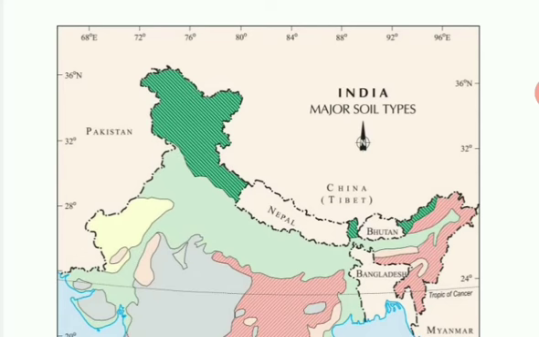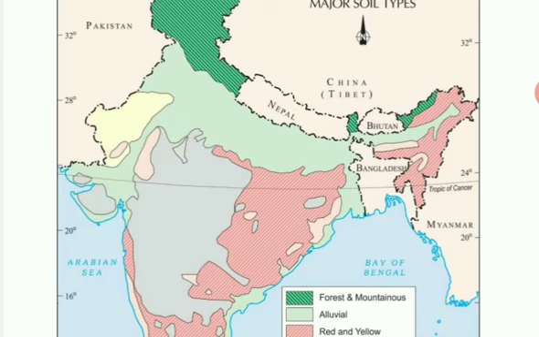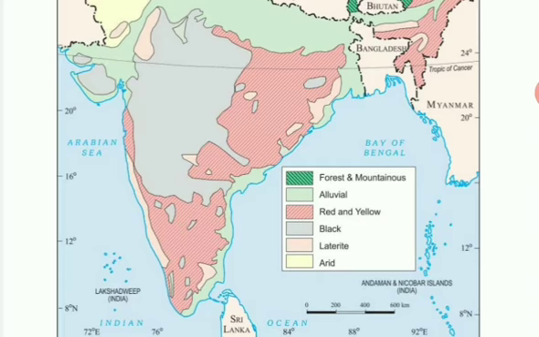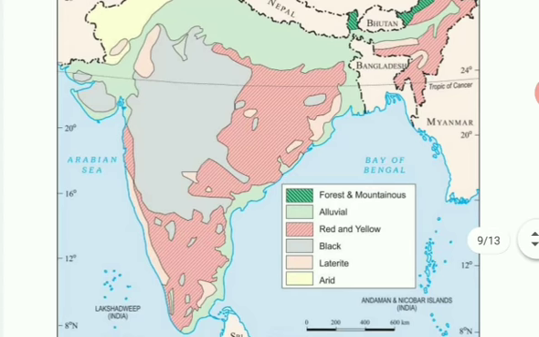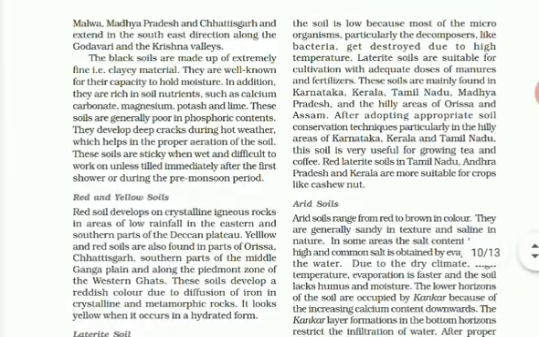Now as we know, here it is Himalaya mountain range, that is mountainous soil. Here it is second to the bottom of that is northern plain, that is alluvial soil. And at the eastern coast there are deltas of rivers. Here it is also alluvial soil. Here peninsular plateau is there, and black soil and red soil are there. Black soil is formed due to the lava, volcanic eruptions, and red soil is having iron. As you can see,